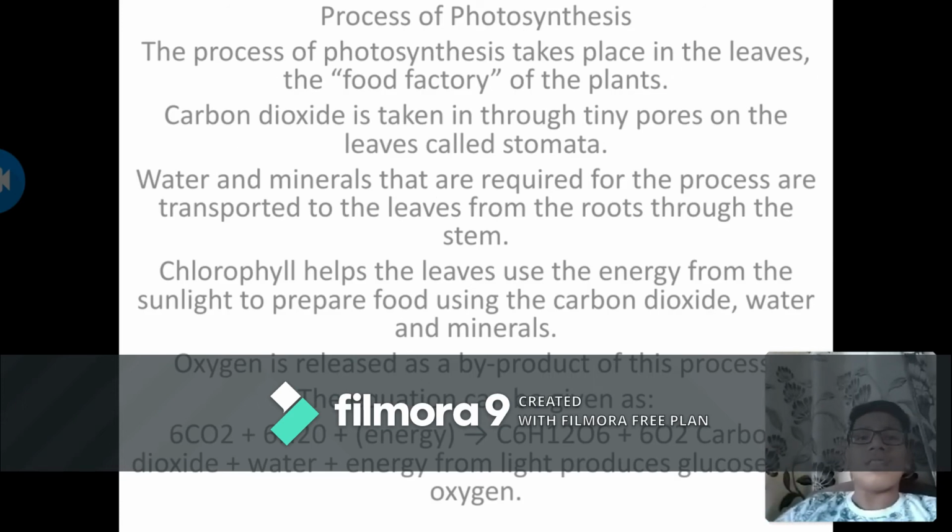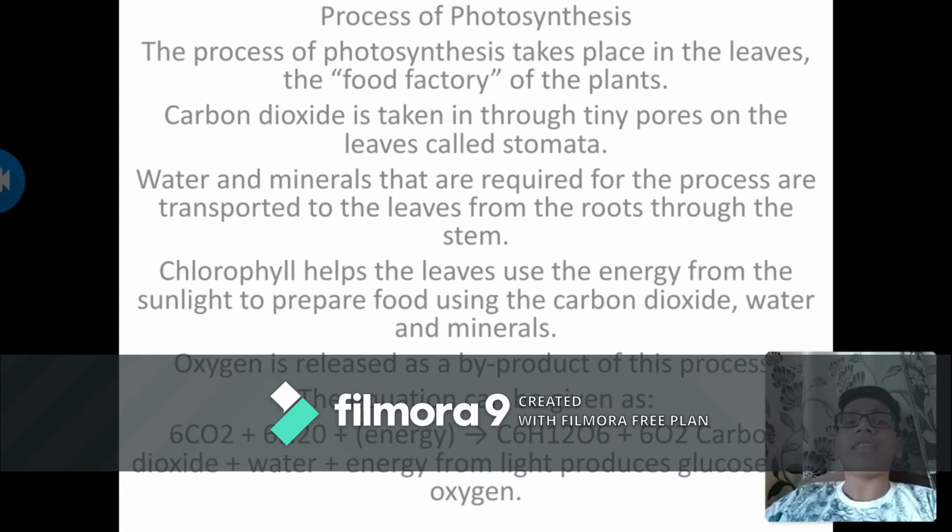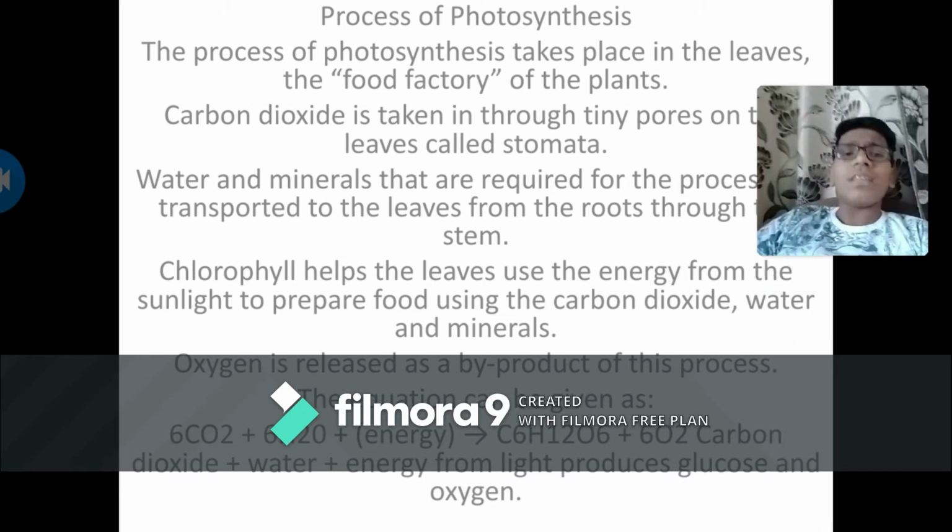What is the process of photosynthesis? The process of photosynthesis takes place in the leaves, the food factory of the plant. Carbon dioxide is taken in through tiny pores of the leaves called stomata. Water and minerals required for the process are transported to the leaves from the roots through the stem. Chlorophyll helps the leaves use the energy from the sunlight to prepare food using carbon dioxide, water and minerals. Oxygen is released as a byproduct of this process.